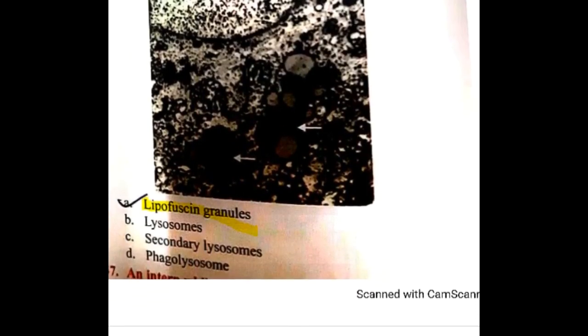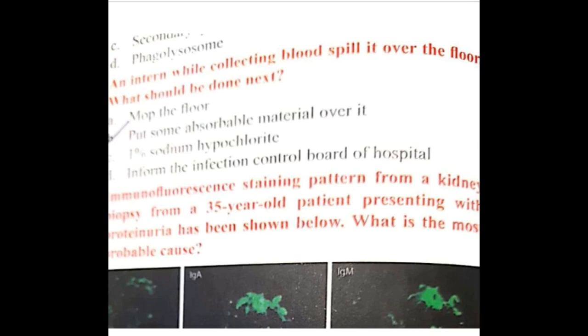Then the next question: an intern while collecting blood spills it over the floor. What should be done next? What should be done for blood spills? You should not just mop the floor. When there is a blood spill, first and foremost you should make the blood disinfected, because you are not sure whether the patient might have AIDS, HIV or hepatitis B, which can easily transmit to another person.